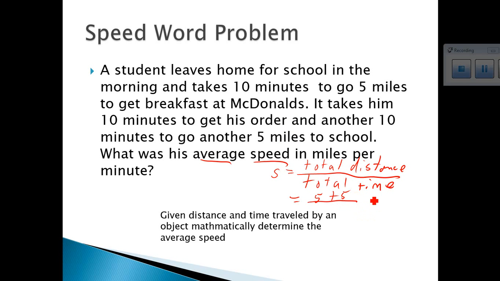Okay? That's equal to 10 miles. The time is 10 minutes to get to McDonald's, 10 minutes to wait for his order, and another 10 minutes to get back to school. So that is 30 minutes altogether. So therefore, the answer to this question is the average speed is equal to 0.33 miles per minute.